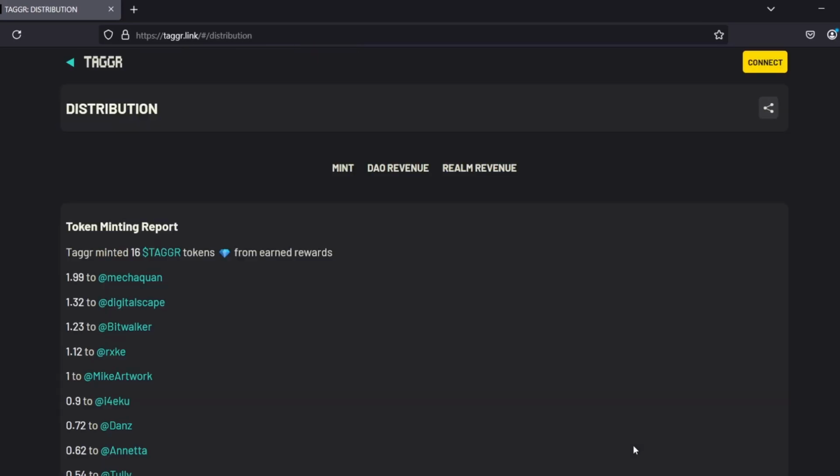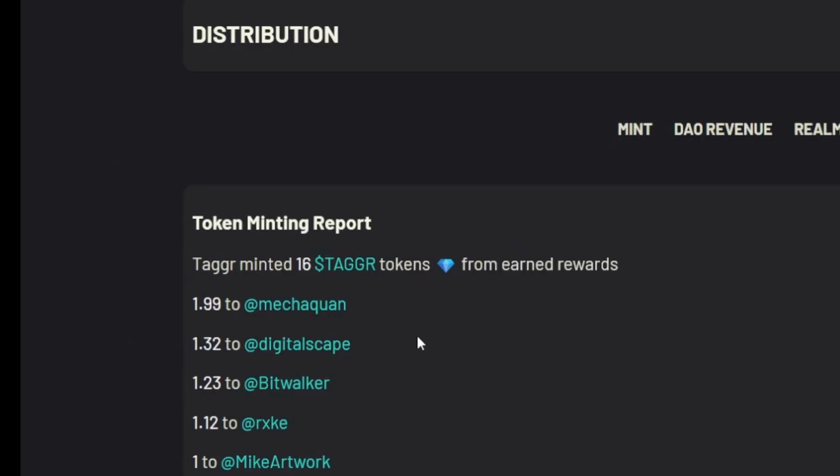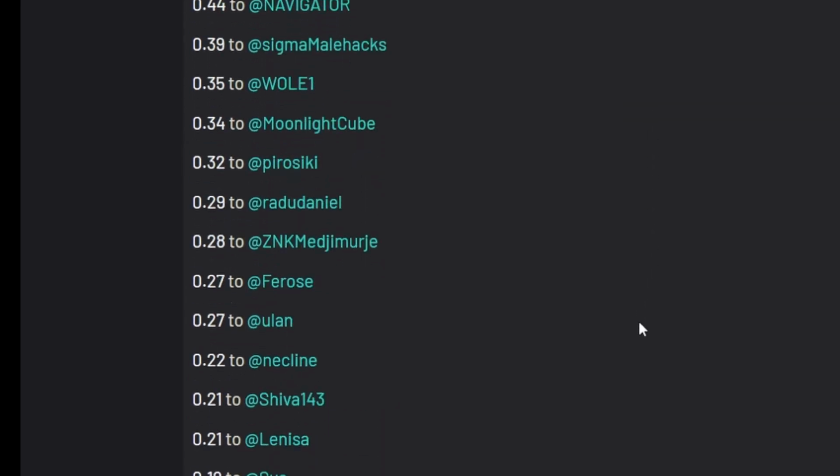The details of that, we can see who received Taggr tokens. This is all based on activity throughout 1 week. Here we can see token minting. Taggr minted 16 Taggr tokens and earned rewards. And here on Friday this last week, 16 Taggr from earned rewards. So this is people responding to your posts, people liking what you have to say and responding and interacting with you. And these are the awards for this.